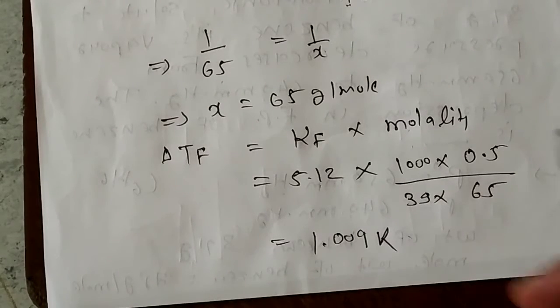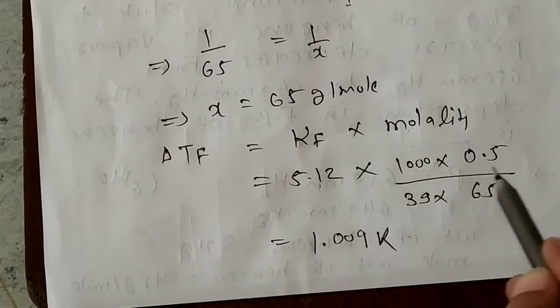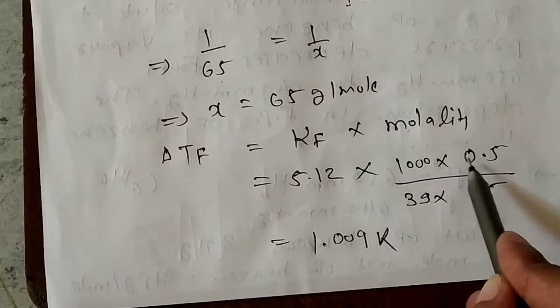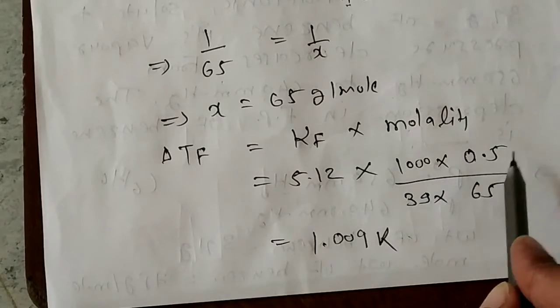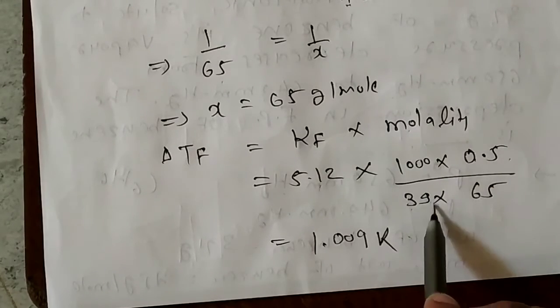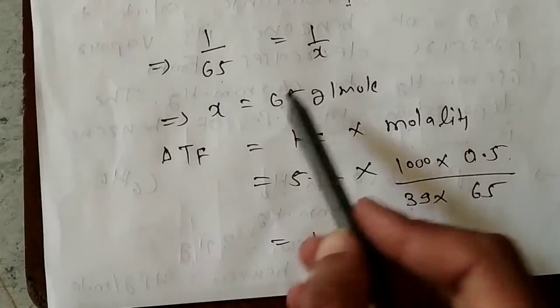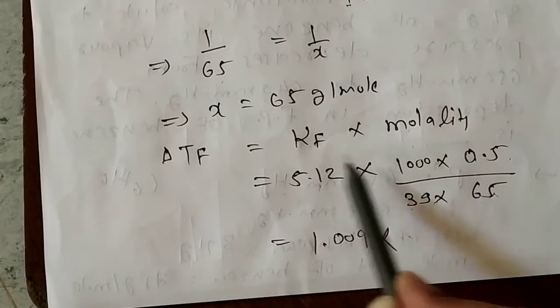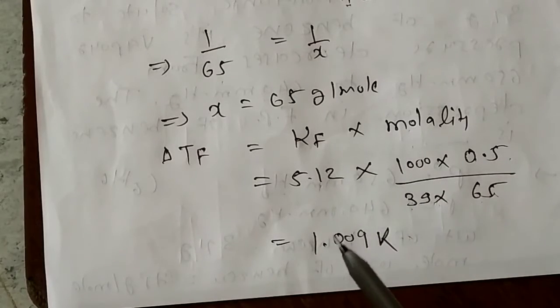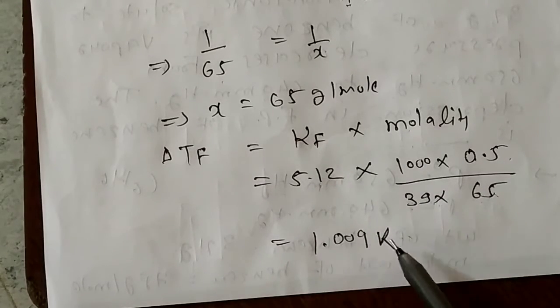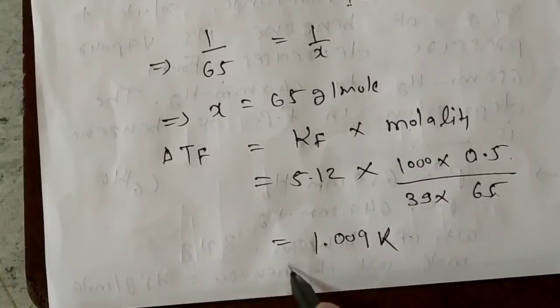I have not written the formula here, direct value I have written here: 1000 into weight of solute, that is 0.5, divided by weight of solvent 39 grams into molecular mass of solute, that we found out, 65. If you calculate this, you will get 1.009 Kelvin. So this is your answer.